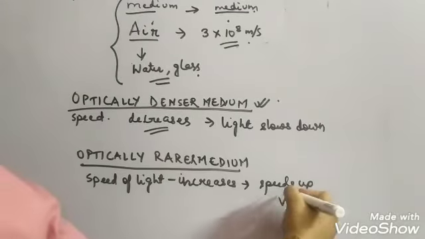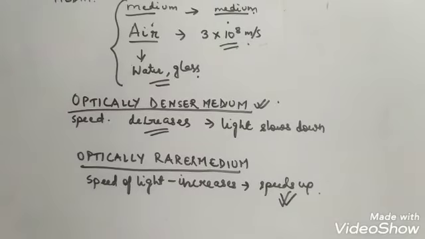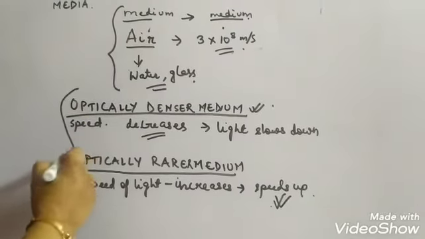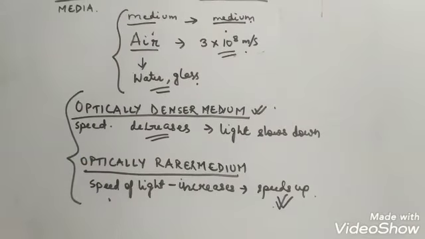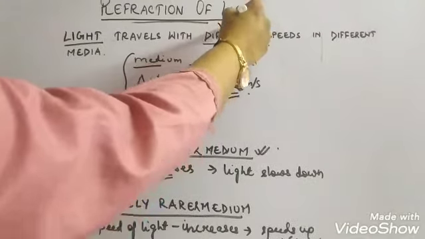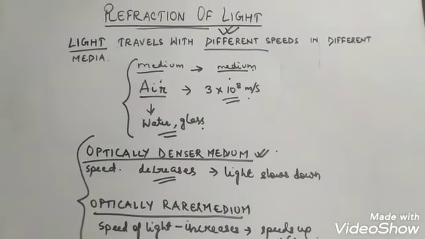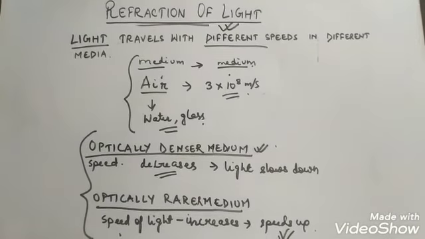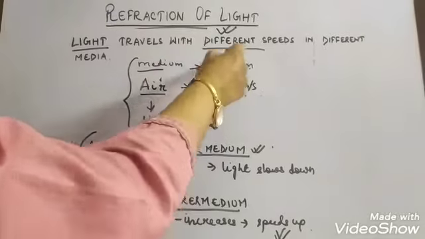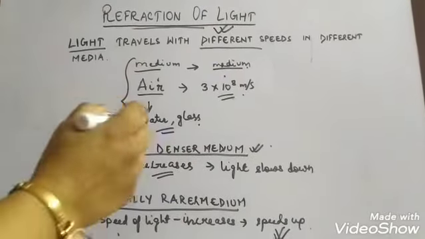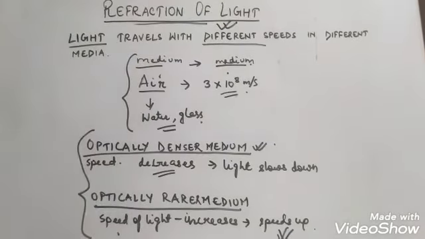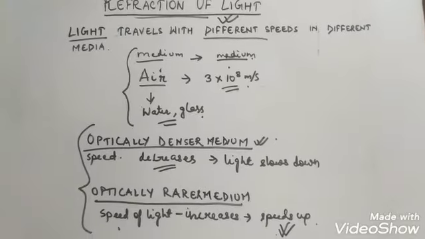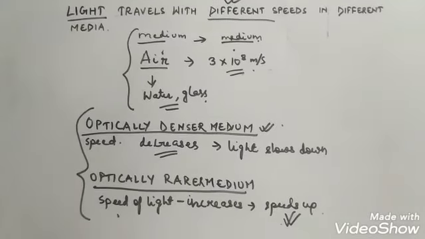So children, this is the cause for refraction of light, because the speed of light changes when it travels from one medium to another. This is the reason why light refracts when it travels from one medium to another.